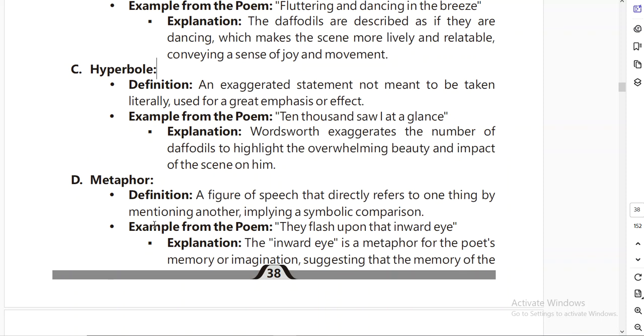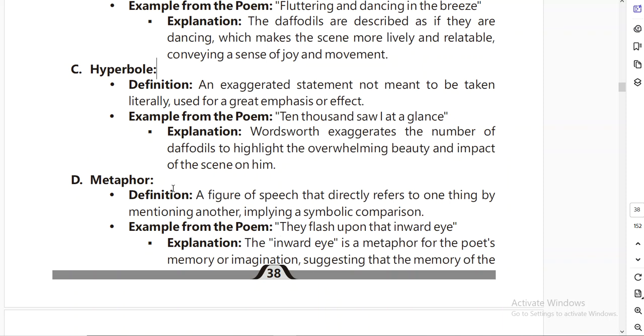Let's suppose if I say that he was as brave as a lion, if I am comparing one person to a lion because of his bravery, then I'm using the simile. But if I say that he was a lion in the war, or he proved to be a lion in the fight, at that time I am converting the person to a lion, so it means it's an example of metaphor.